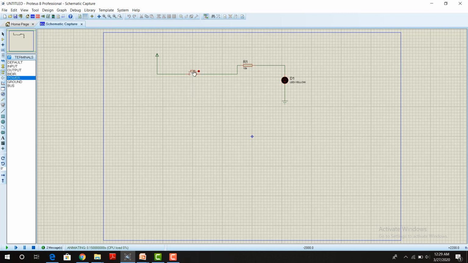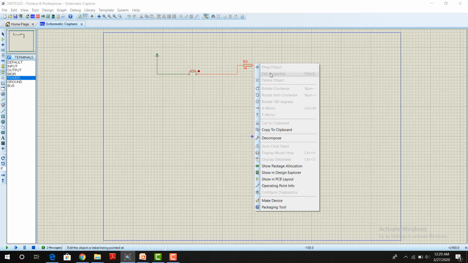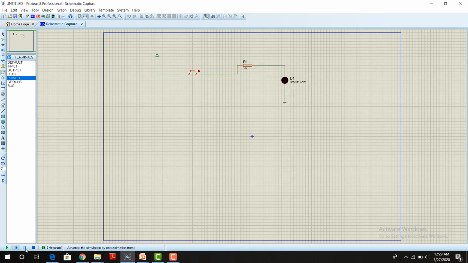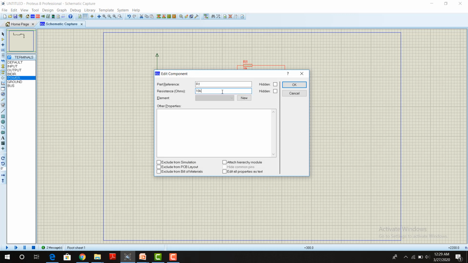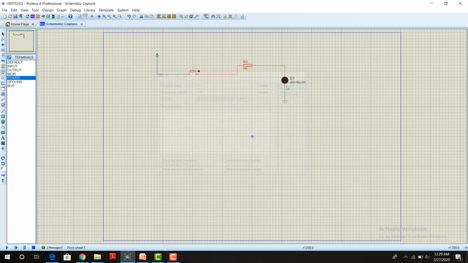Now play this button. If I click on this button, you can see there is no change in the LED. The reason behind it is that the resistance connected to this is 10k ohm, which is too much. Try to edit its properties, right click on it. It's not enabled because we are in running simulation mode. Stop it, right click on it, click on edit properties and set to 330 or 220 ohm.